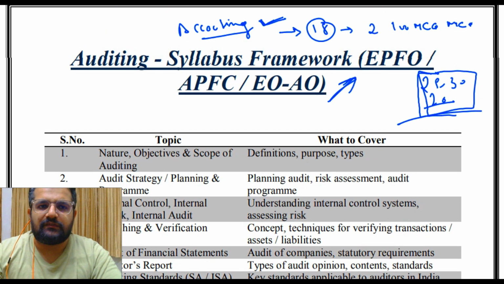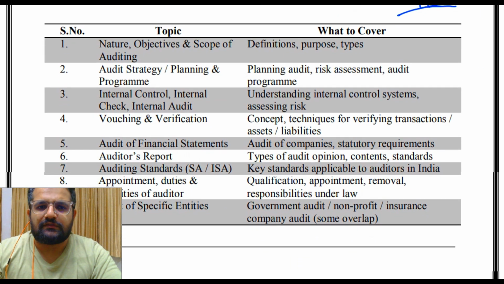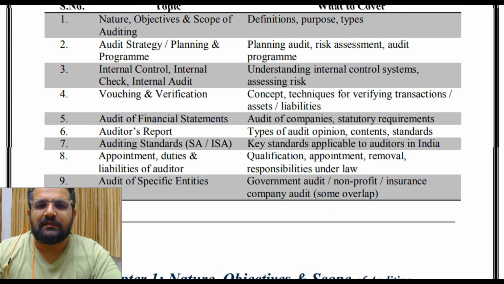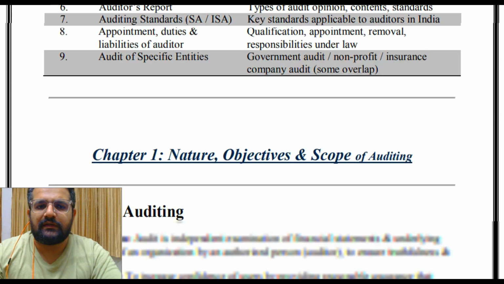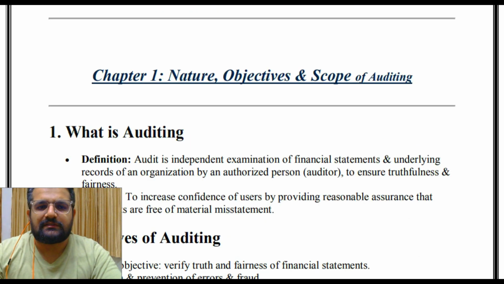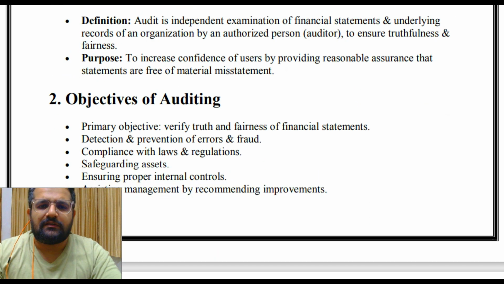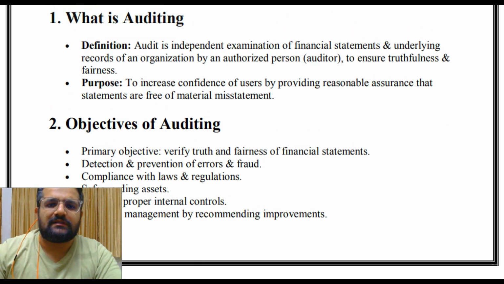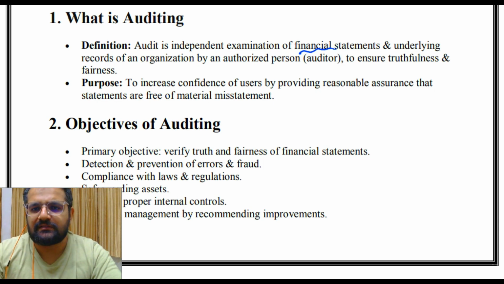Okay, so let's start with our auditing. We start with the first chapter, that is nature, objectives and scope of auditing. Basically we have 9 chapters to do in auditing. Okay, so let's start. What is auditing? Definition: audit is an independent examination of financial statements.